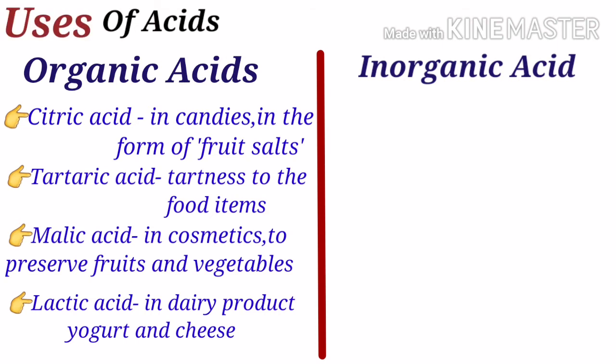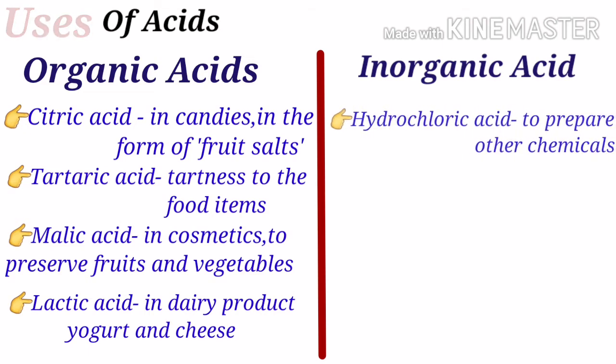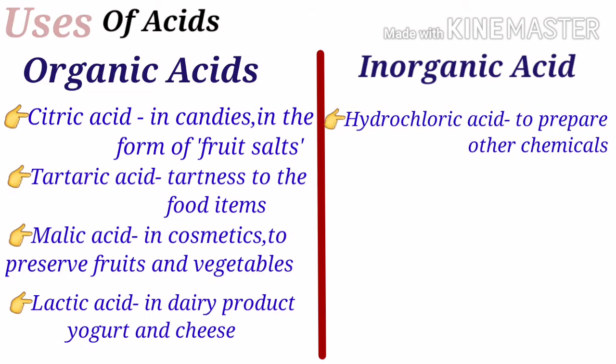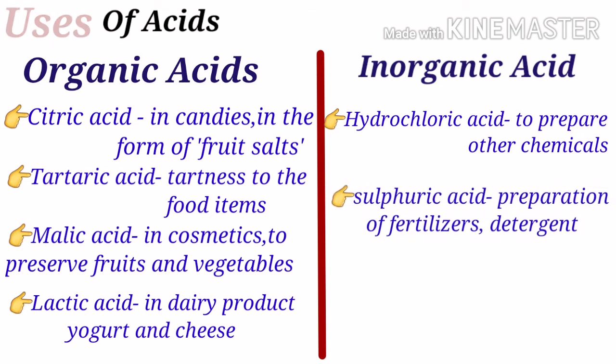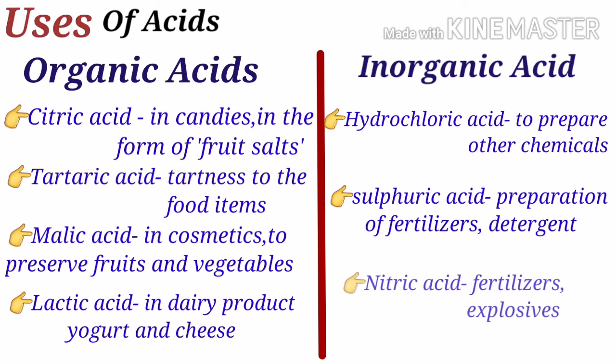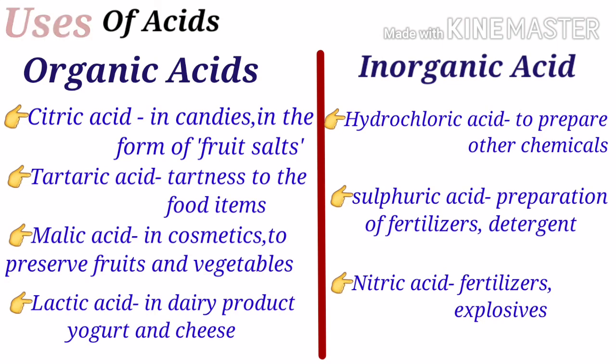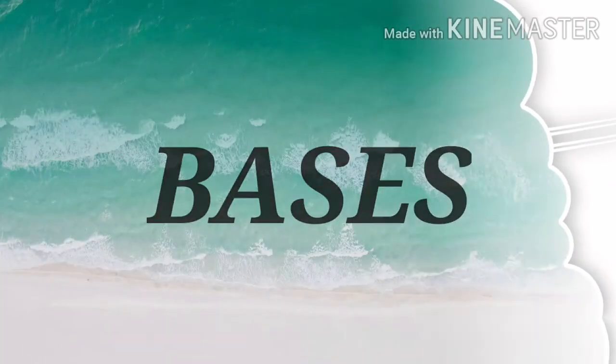Uses of inorganic acids. First, hydrochloric acid is used in chemical industries to prepare other chemicals. Sulfuric acid is used in the preparation of fertilizer and detergent. Nitric acid is used to make fertilizer and explosives.